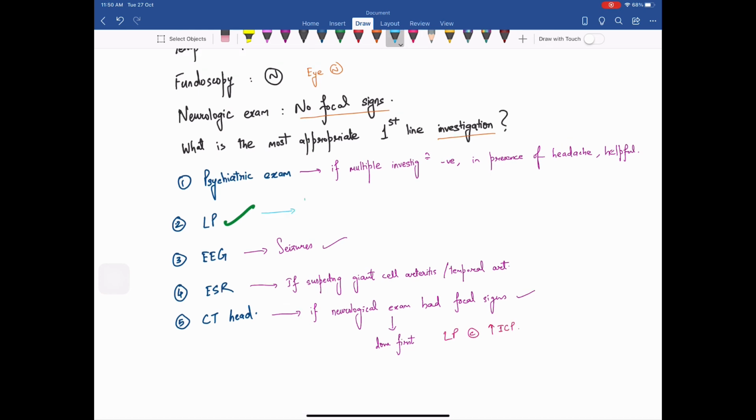If a patient presents with headache, photophobia and neck rigidity, it will be taken as meningitis until proven otherwise. We won't wait for a confirmatory diagnosis and we will start empirical therapy as soon as possible.